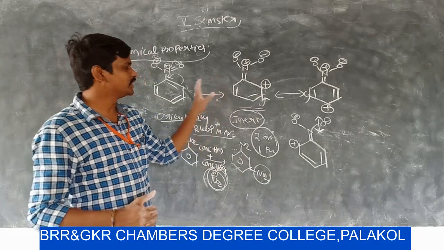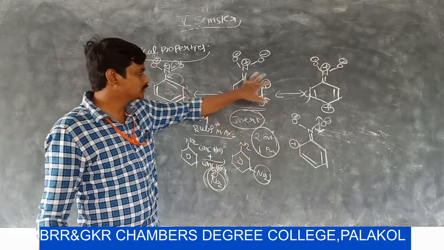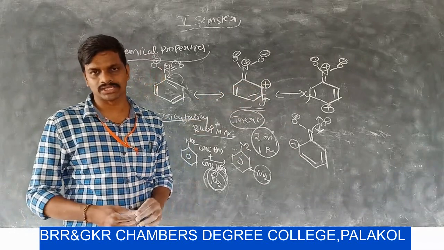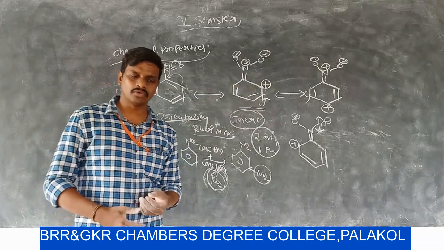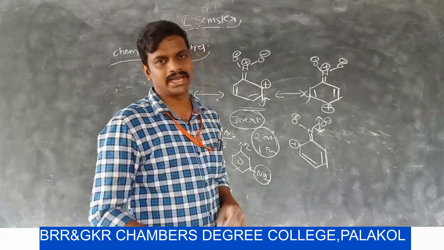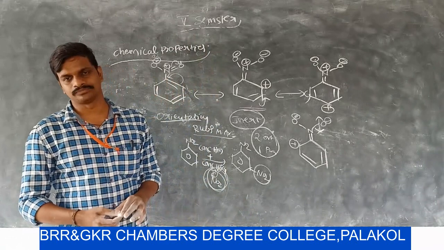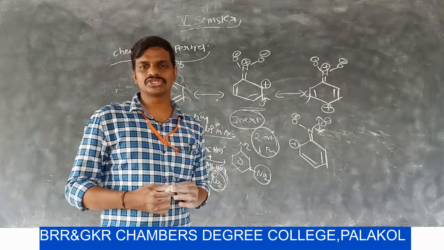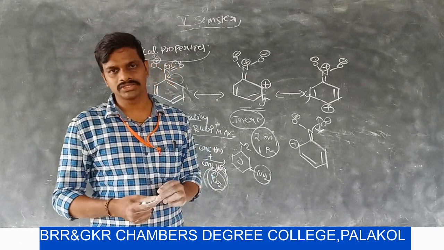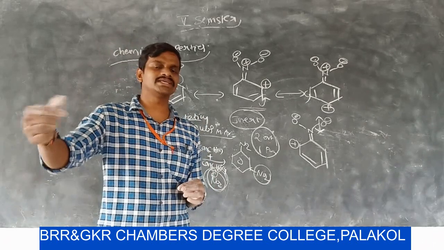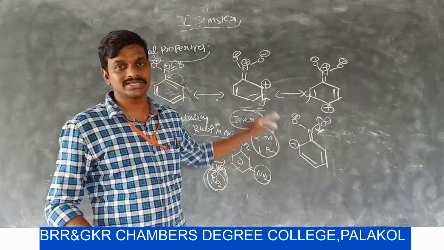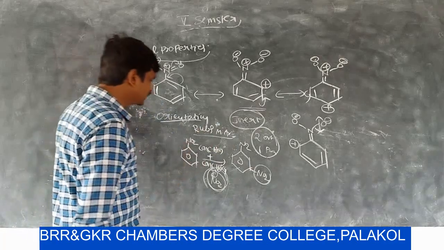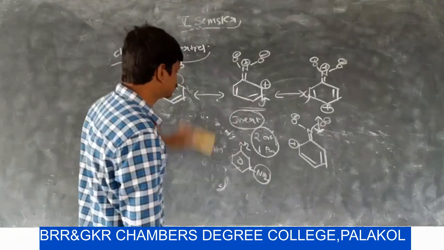Why? Because of the resonance structures, the two ortho positions and one para position carry or retain a positive charge. Due to that, the incoming electrophile does not attack at ortho and para positions. When compared to ortho and para positions, the remaining meta position is somewhat electron rich, so the incoming electrophile is attached at the meta position. This is one explanation why the incoming electrophile is attached at the meta position.